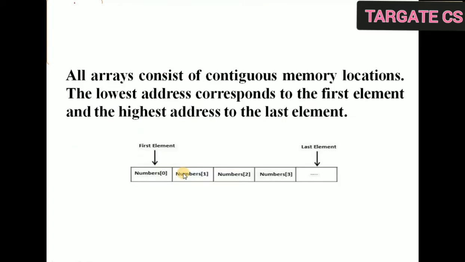So see, all arrays consist of contiguous memory locations. The lowest address corresponds to the first element and the highest address corresponds to the last element. See here, the array has contiguous locations, then we have starting index 0, numbers[0], then 1, 2, so on up to the last element. Then first element is denoted by the lowest address. This one is the lowest address and this one is the highest address, that will denote the last element.